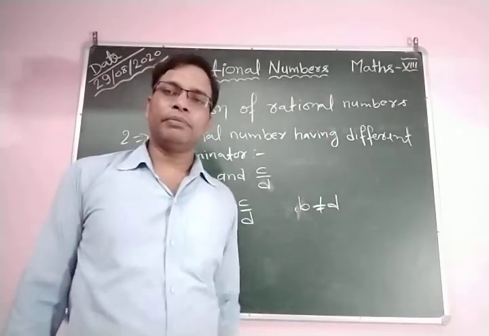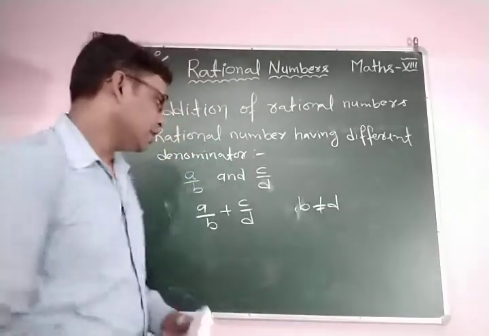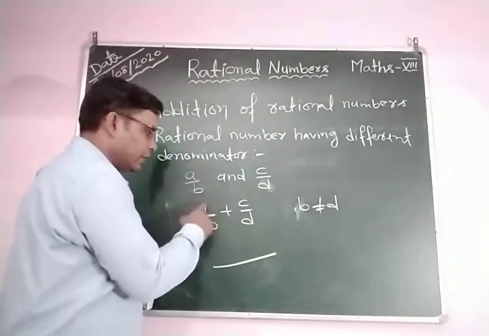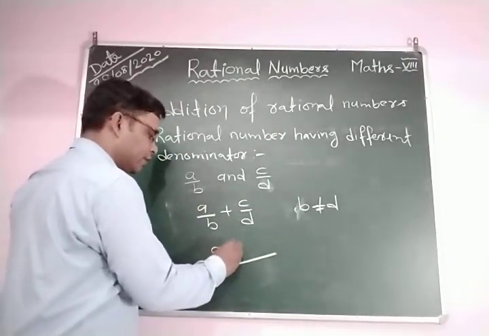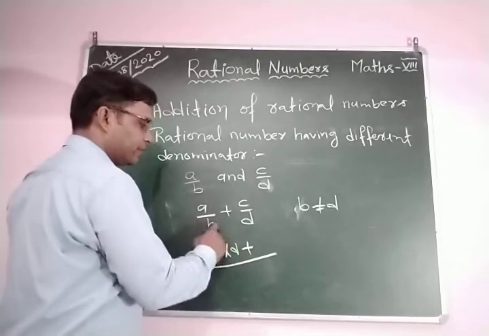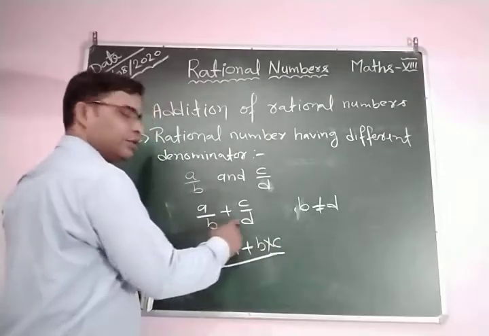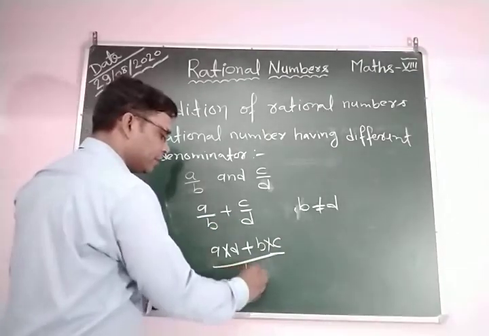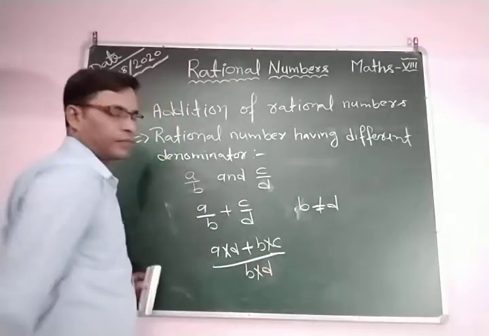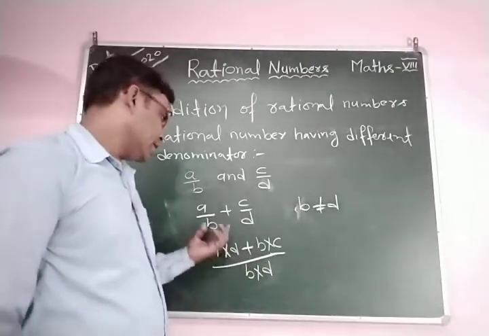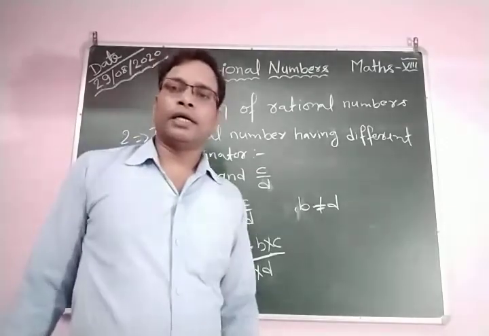We find the LCM of b and d, or simply you can add them. First you multiply a by d, a into d plus b into c, after this b into d. Clear? Okay, this method is very suitable when one denominator is a prime number.